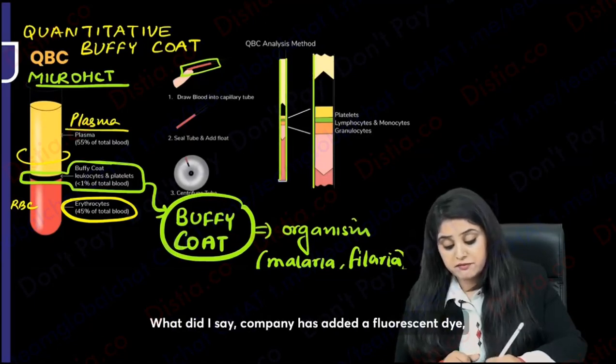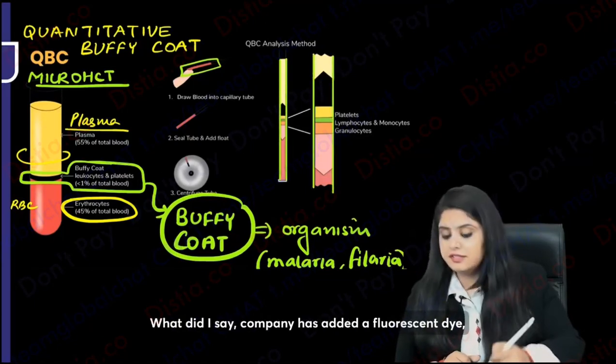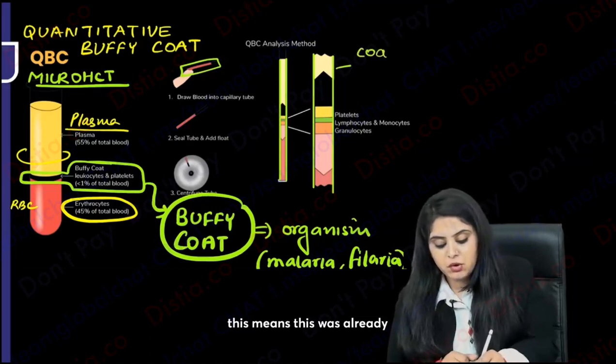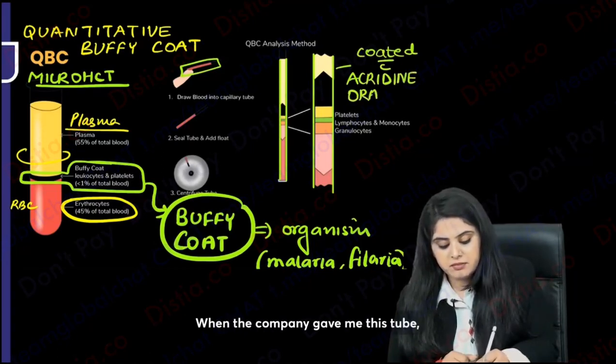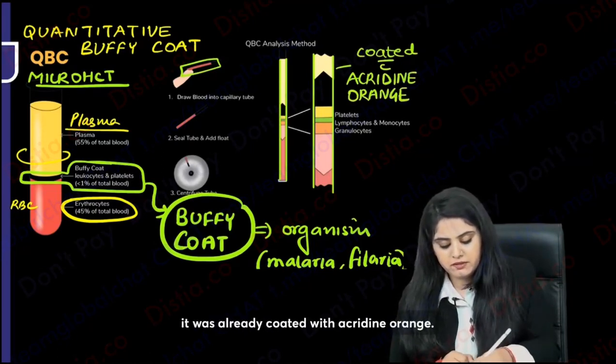And what is that dye? What did I say? A company has added a fluorescent dye. This means this was already coated with acridine orange. This I was not aware of. When the company gave me this tube, it was already coated with acridine orange.